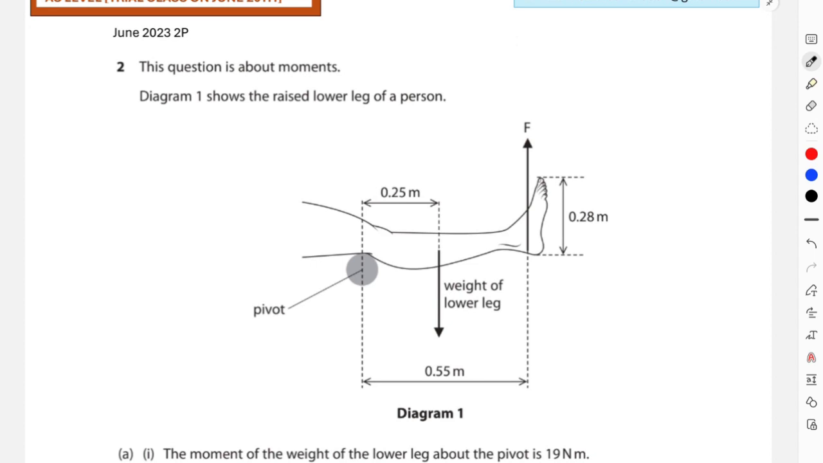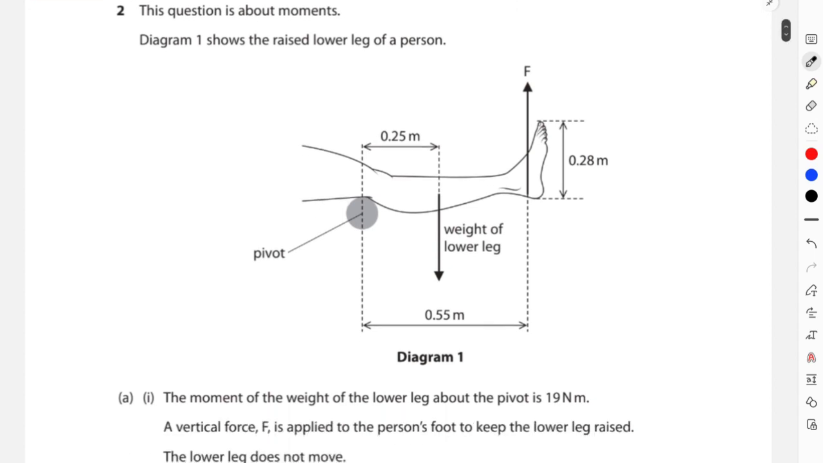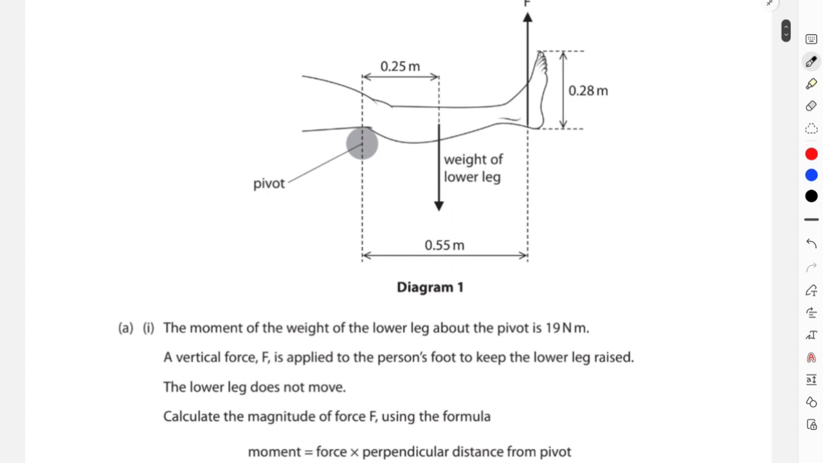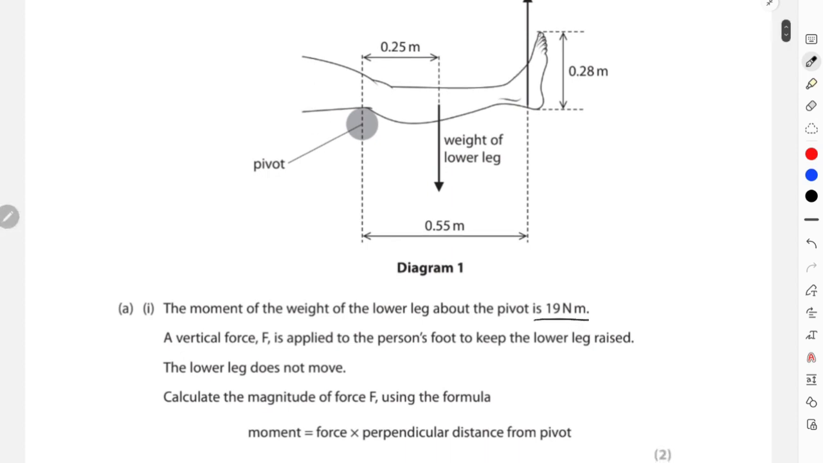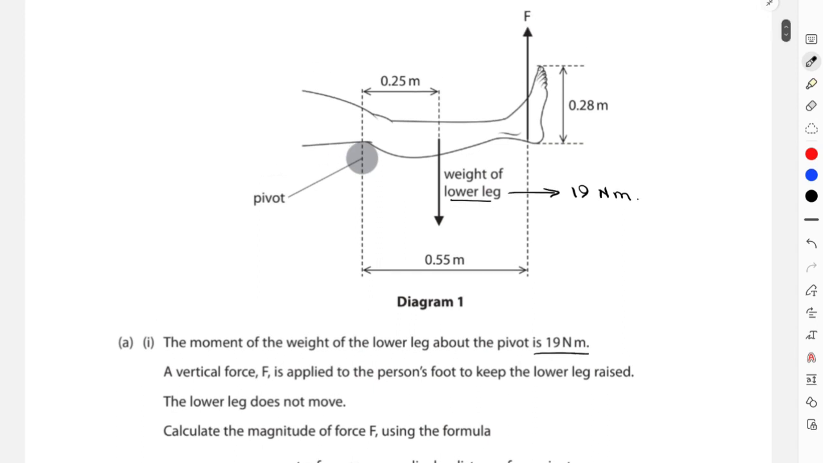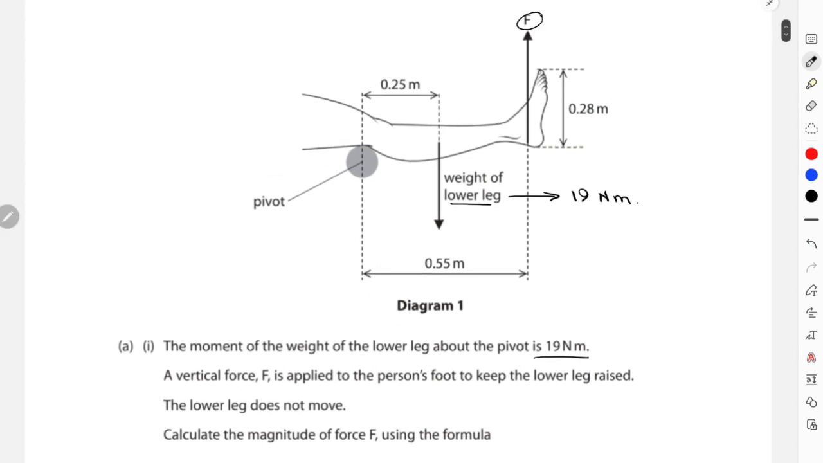Diagram 1 shows the raised lower leg of a person, and the moment of the weight of the lower leg about the pivot is 19 Newton meter. Wait, one minute, the moment of the weight of the lower leg about the pivot is 19 Newton meter. Okay, and the vertical force F is applied to the person's foot to keep the lower leg raised, and this is your F force. And then again it is stated that the lower leg does not move.